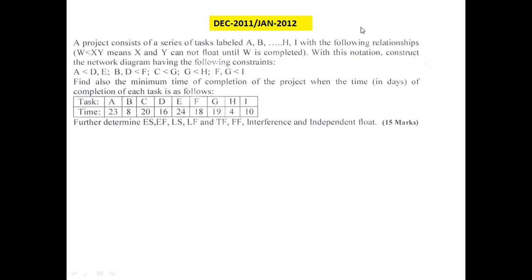And similarly, F can be started only when B and D are completed. Then G can be commenced when C is completed. Then H is the follower of G, and I is the follower of F and G. Based on this relationship, let us try to draw the network diagram.